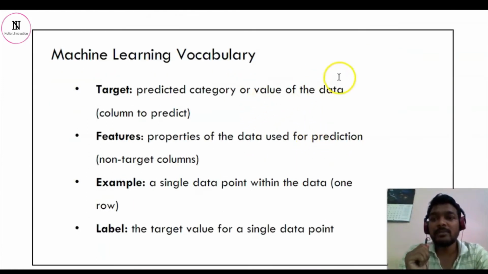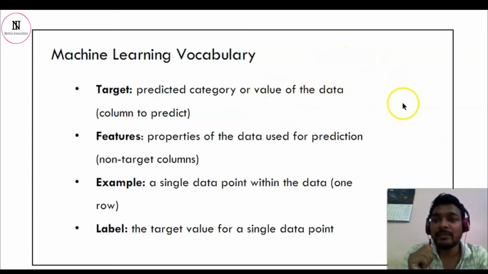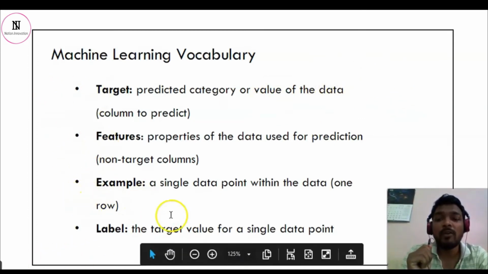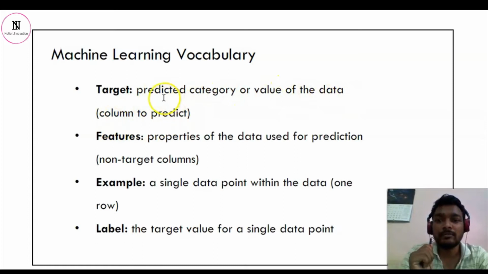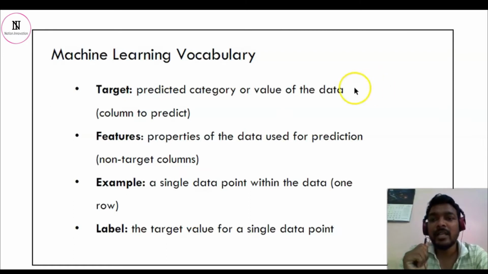Now we come to machine learning vocabulary. These are the terms which we will see more often. The target is the predicted category or values of the data. Predicted categories means it's your output. Target is the output which you want from the model. Now, the second is features.